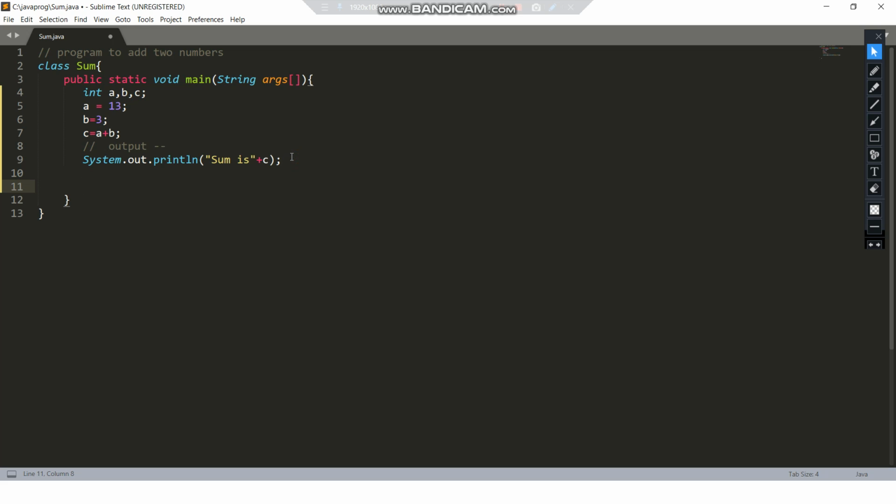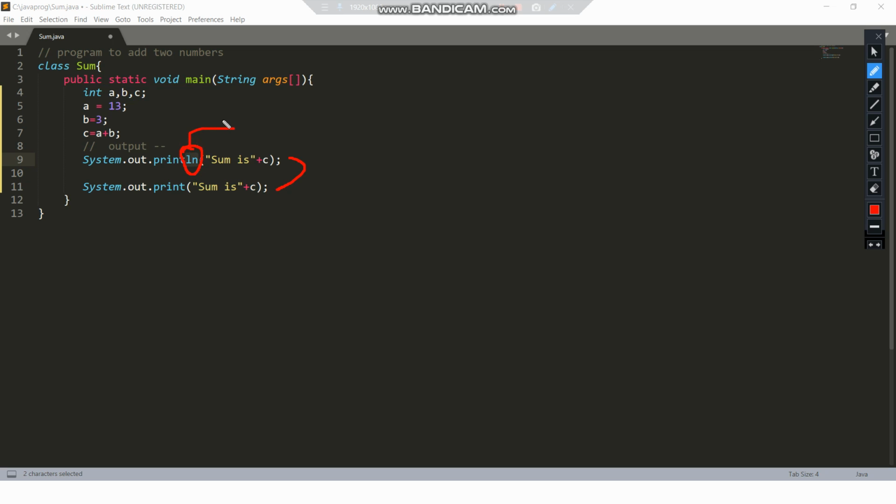Then the second method is system.out.print. This function doesn't contain ln, and the syntax is basically the same, just the ln is over here. This ln will change the line. So the main difference between these two functions is this ln.